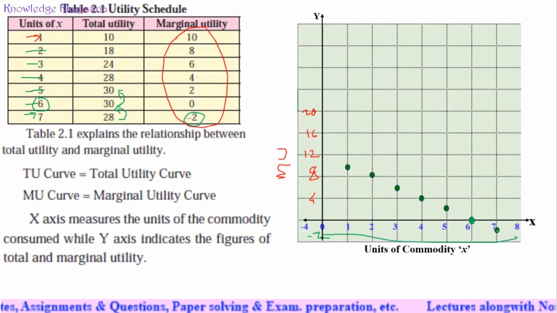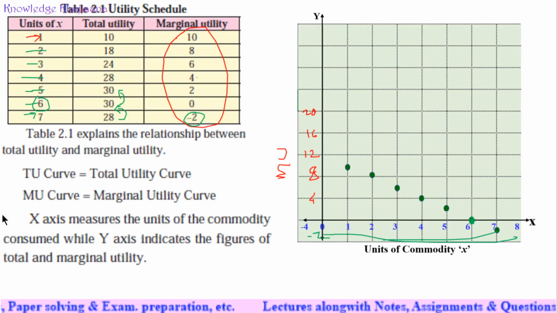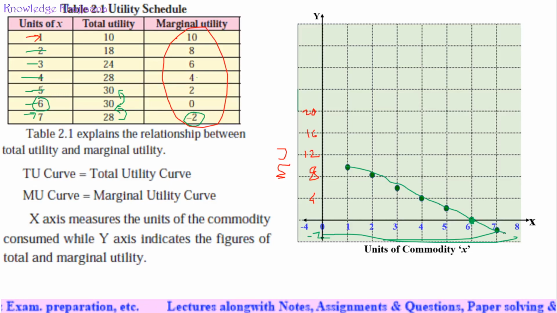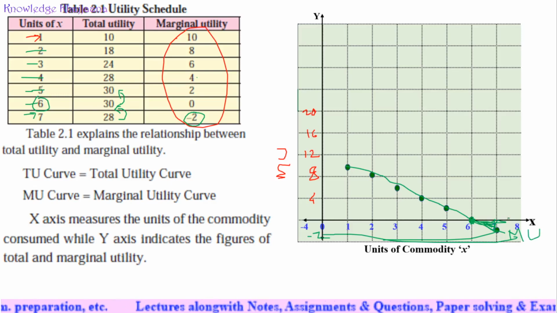If you plot a line through the points which we have plotted, we will get a downward slope. This is due to the extra we drank. This is called the marginal utility curve.